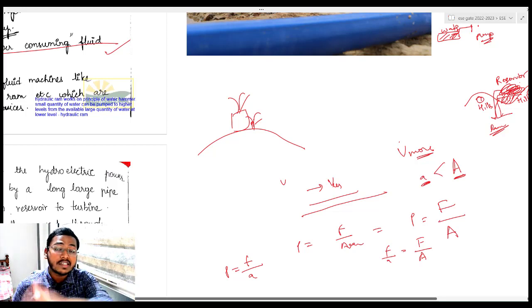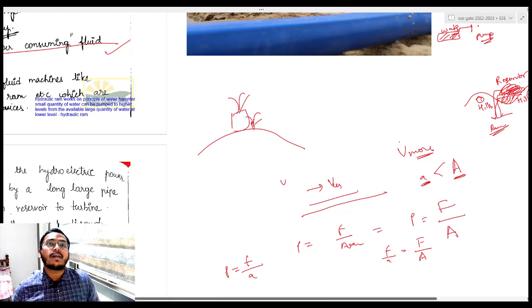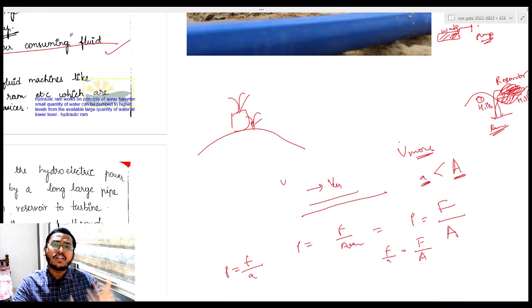Whenever you go to some historic site they say that उस जमाने में इलेक्ट्रिसिटी नहीं था तो पानी कहाँ से आ गया, right? So they used to use the concept of hydraulic ram. Okay, so hydraulic ram is a very old device. Obviously it got modified over the times, but the concept was utilized for thousands of years.